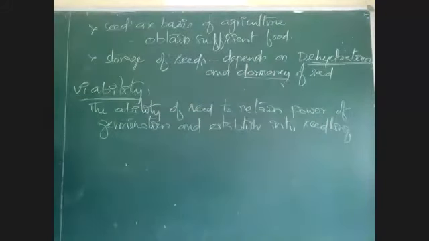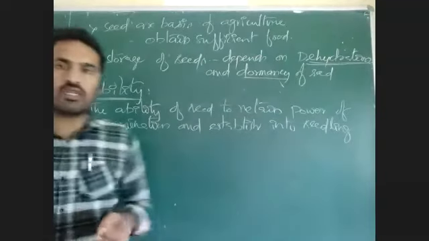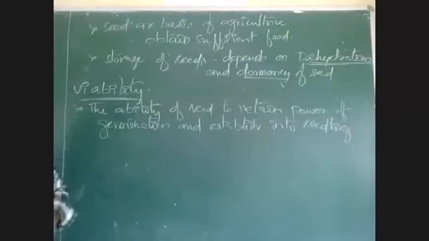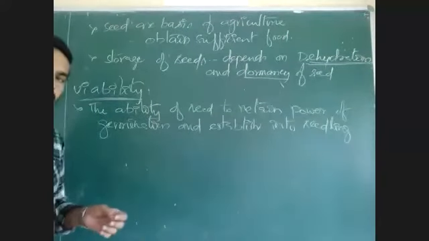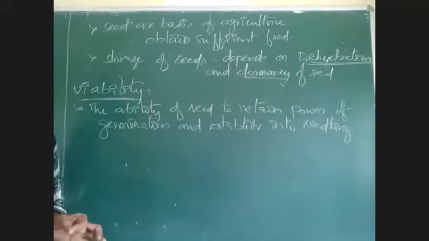When all conditions are favorable, then seeds will germinate, I told you. Immediately after the dispersal of the seed from the fruit, the seed will enter an inactive state called dormancy. In dormancy, metabolic activities are slowed down, and the seed will not germinate. That is the point.